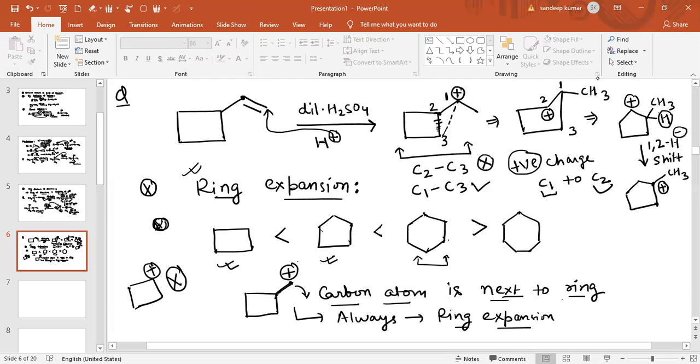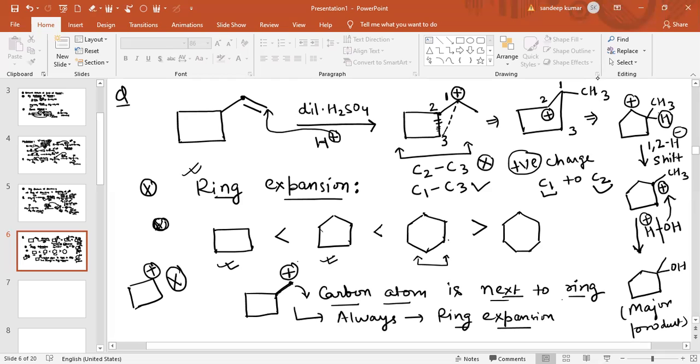Now in the final step, hydrolysis takes place. This bond will break, and this is the H positive ion, and the OH negative ion will attack this electrophile. The final product obtained is this, with CH3 and OH. So this is basically the major product obtained.